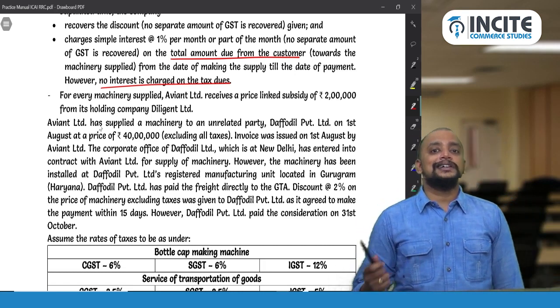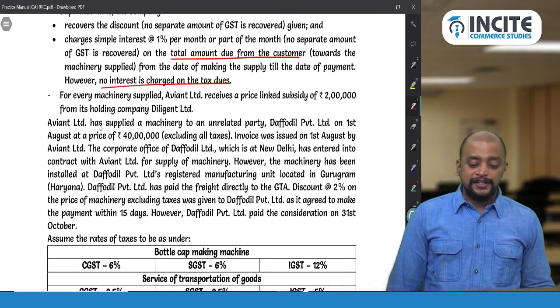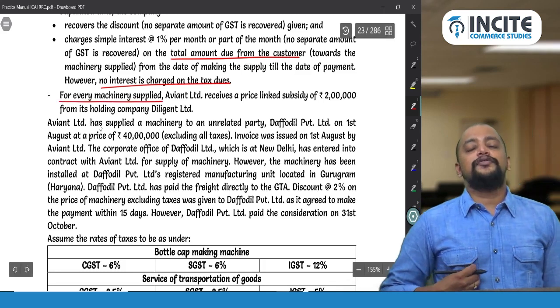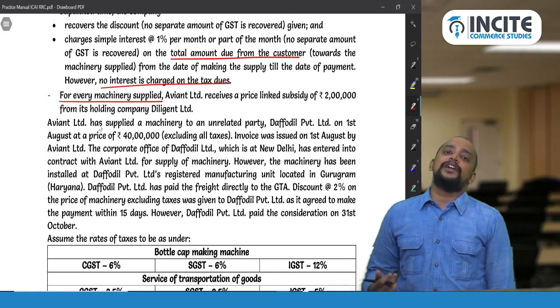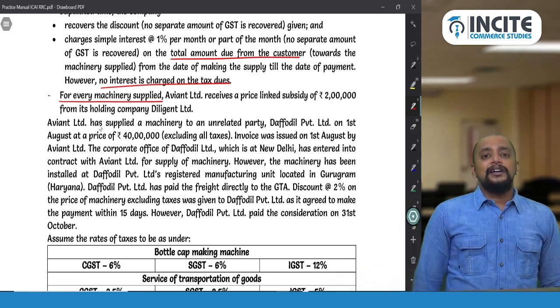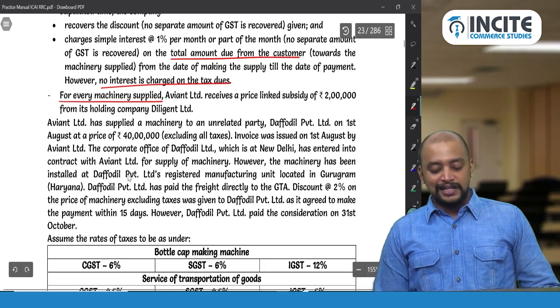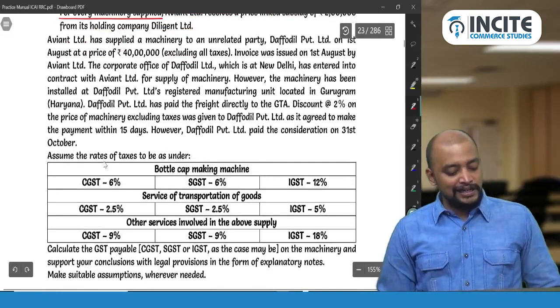So other than CG or SG. And is it directly into the price? Of course it is directly into the price, because it is for every machinery supplied. So therefore it is directly into the price and it is to be included in the value. And so therefore whether we have the information as to whether the given price is after considering the subsidy or without considering the subsidy. Let's read that.